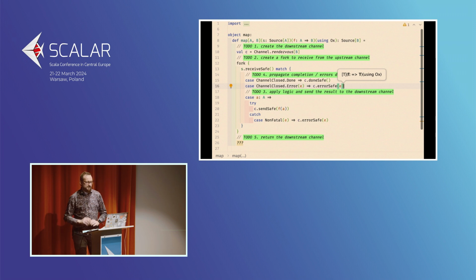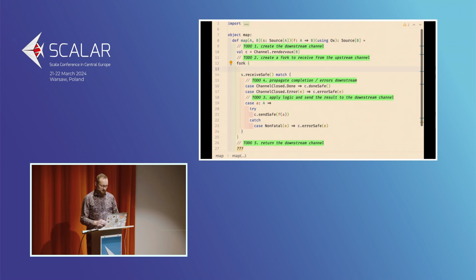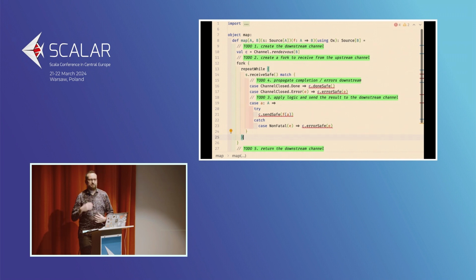Okay, so that's almost it, but you may notice that here we are only receiving a single value from the upstream, and actually we want to keep receiving values until the upstream channel is closed. So we need to wrap this entire part in a loop. We have a repeat while block in Ox. The nice thing about this is that since we are in the direct world, this is actually a while loop under the hood, so it's nothing fancy. There is no IO stuff for repeating things. It's just a plain old while loop, nothing more than that.